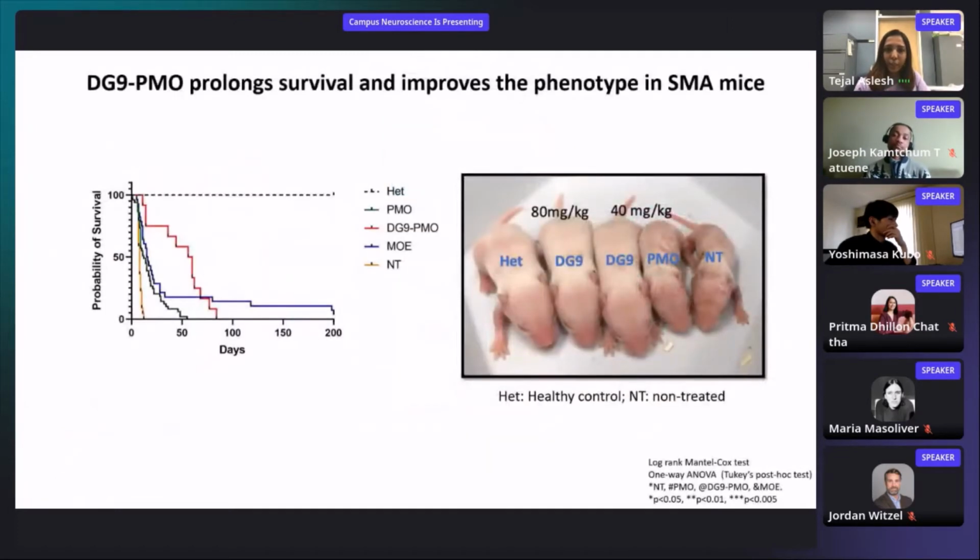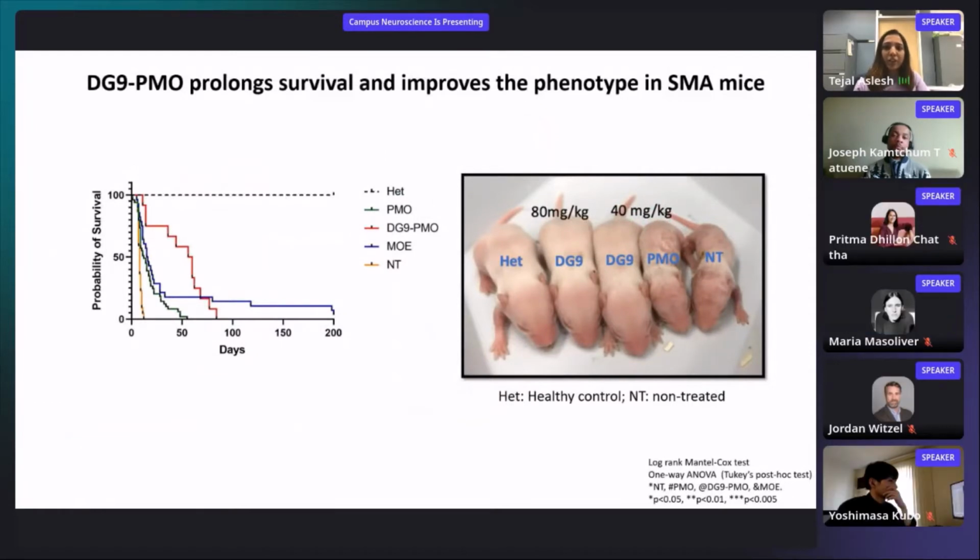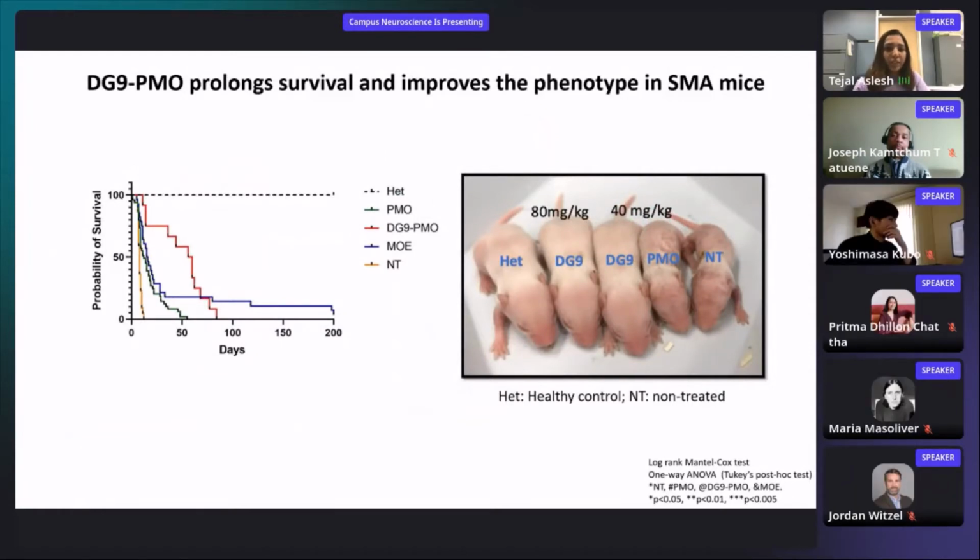Next slide. Here is a glimpse of my results. We mainly wanted to see if our treatment prolongs the survival. For example, here we have the non-treated mice in orange, and these mice typically survive only for 8 days. And here in red, we have our DG9 PMO-treated mice, which have a median survival of 58 days.